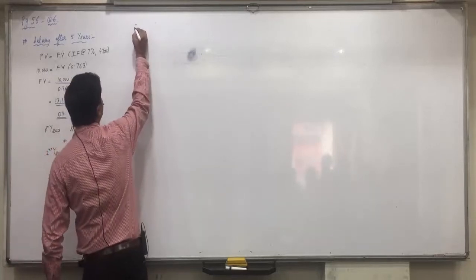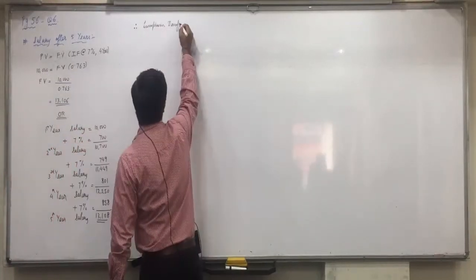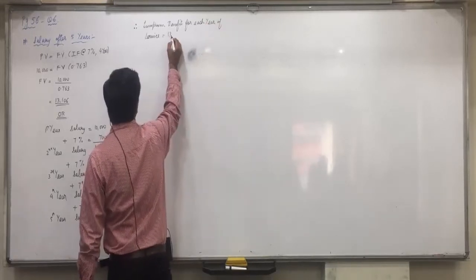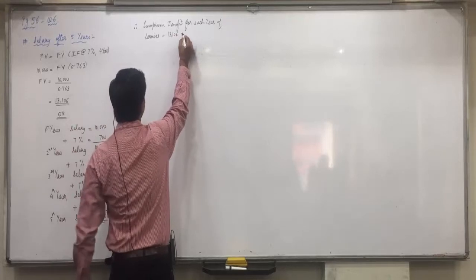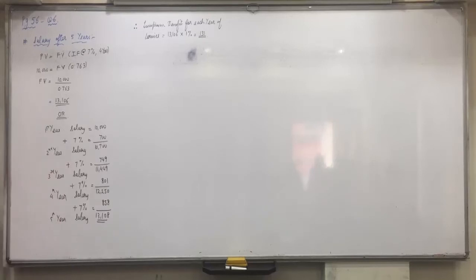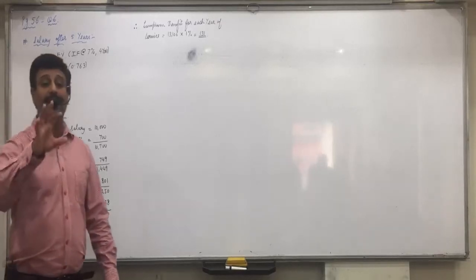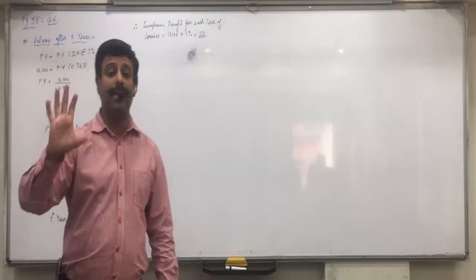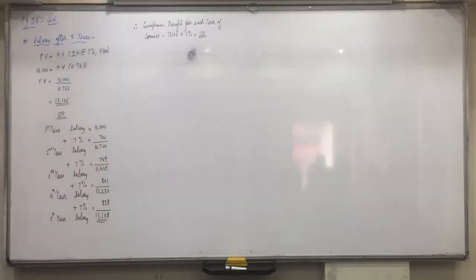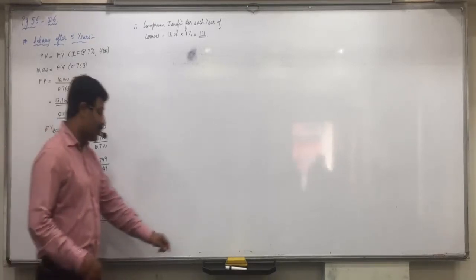So what will be the lump sum benefit for each year of service? 13,100, and suppose we use this first method, 6 into 1%, that is 130. Write it later. Is everyone clear with this portion? So what would be the benefit the employee will get if he is expected to leave after 5 years? For every year he will get a benefit of 131 rupees. Now we are asking the question how the obligation will build up for all the 5 years. So we'll make a table showing that.